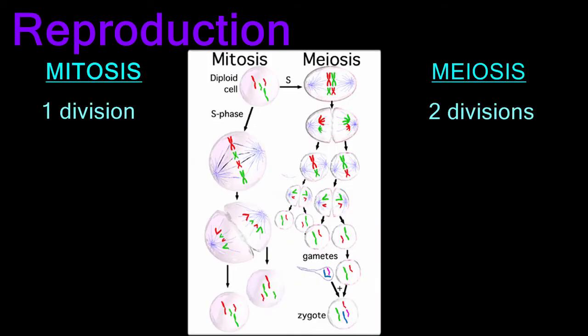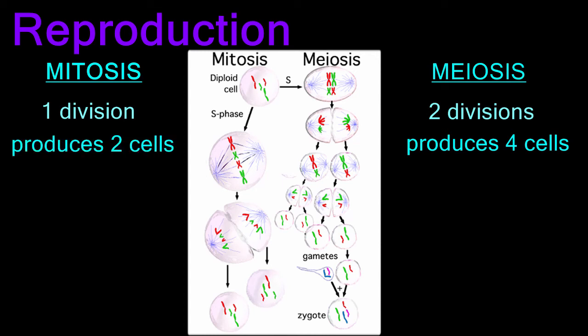Now you understand why meiosis includes two divisions, and you can see that these two divisions result in 4 cells. Mitosis, on the other hand, produces only 2 cells after a single division. The 2 cells produced by mitosis are genetically identical to each other and to the parent cell. They are called diploid because they each have a full set of chromosomes in their nucleus, just like the parent cell.